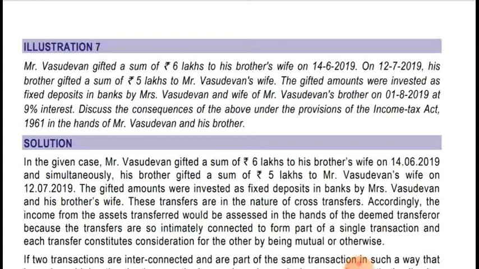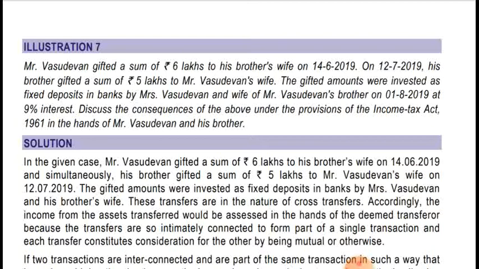So Mr. Vasudevan is gifting 6 lakh rupees to his brother's wife, and his brother is gifting 5 lakh rupees to Mr. Vasudevan's wife. So it's a cross transfer case, and the clubbing provision will be applicable in this case, but to the extent of 5 lakh rupees. The gifted amount was invested as a fixed deposit in a bank by Mrs.